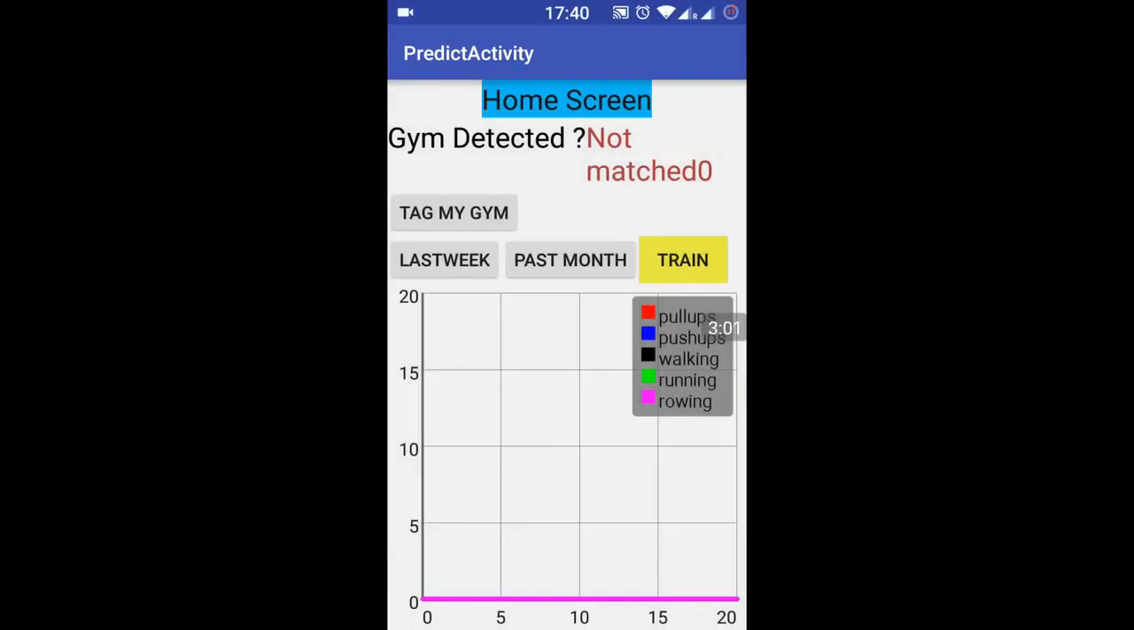Now I will talk about the tasks. So the first 2 tasks are related to